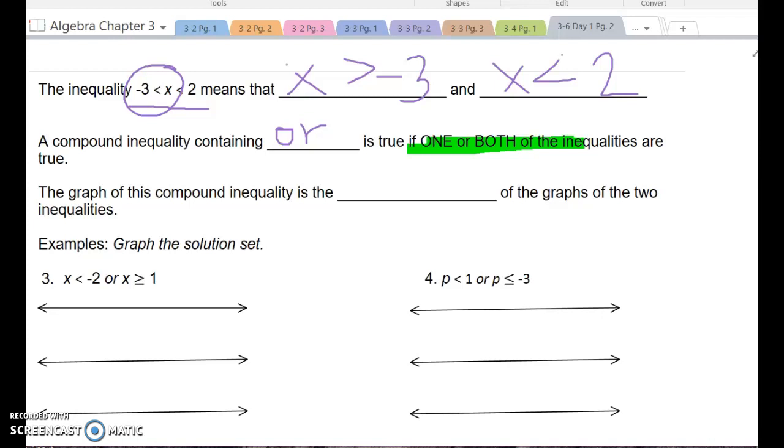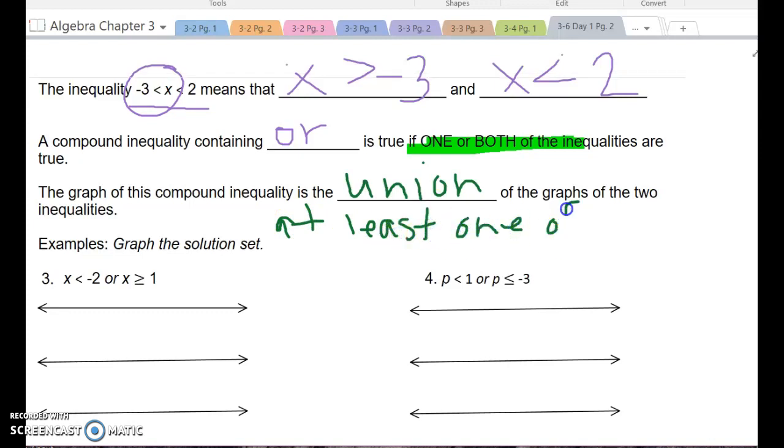The graph of this particular inequality is the union of the graphs of the two inequalities. In other words, it needs to belong to at least one of the sets.